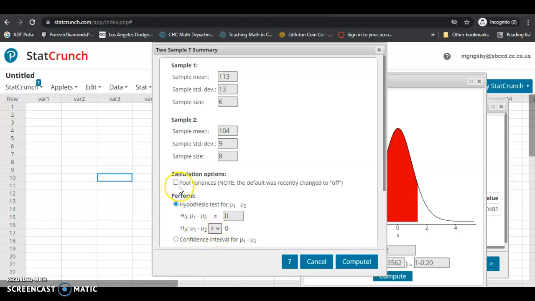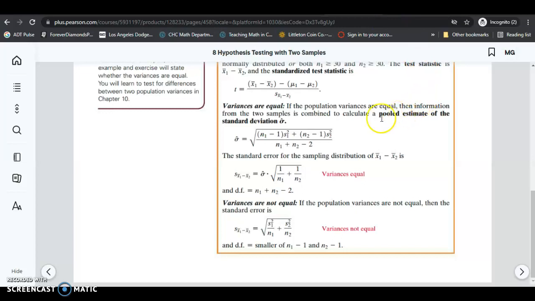Before we continue, I haven't talked about this option where it says to pool the variances. In the problem, it says that the variances from the two populations are equal. If you go to the book, it says that if the population variances are equal, then the information from the two samples is combined to calculate a pooled estimate of the standard deviation, which is given by this formula, which we won't use.